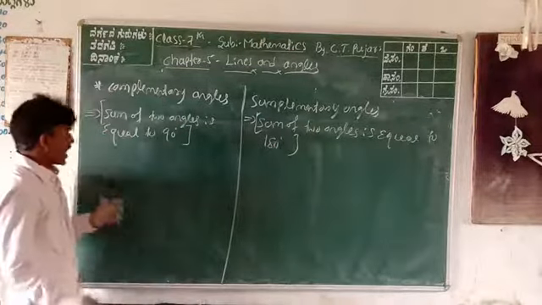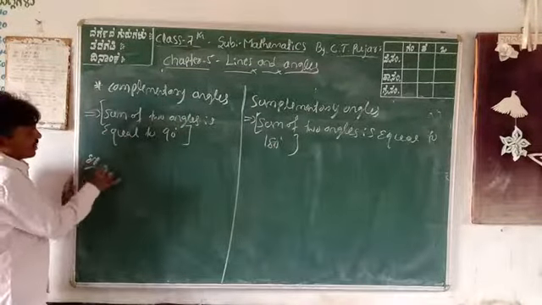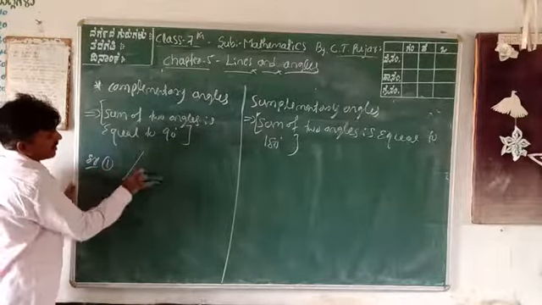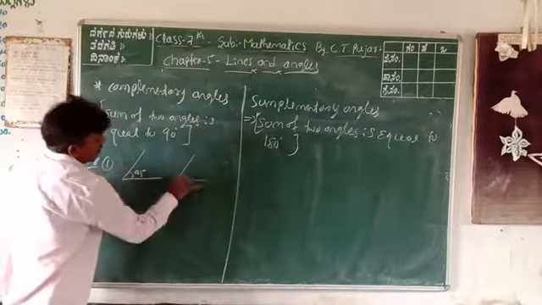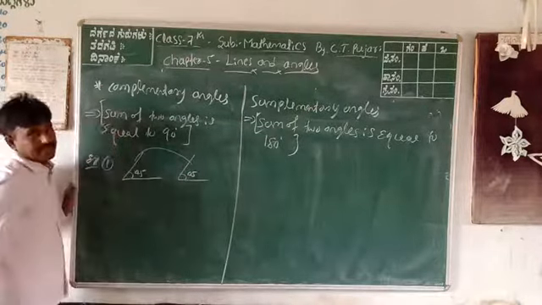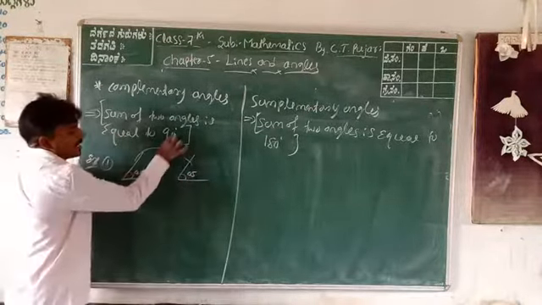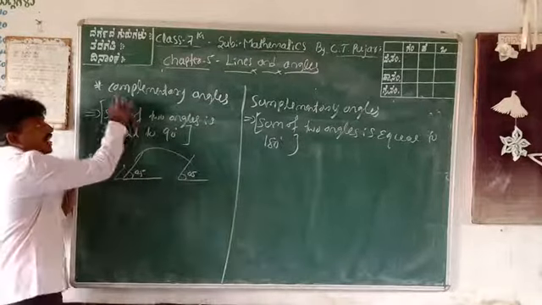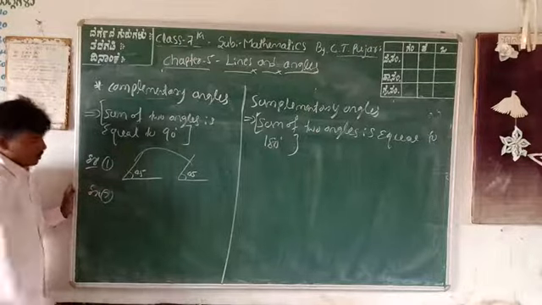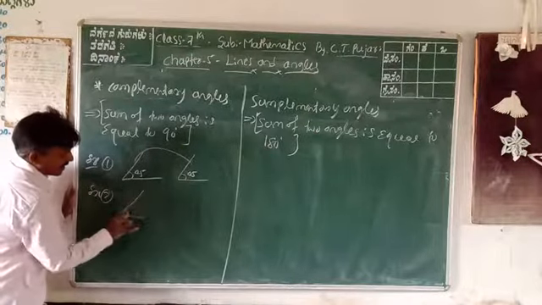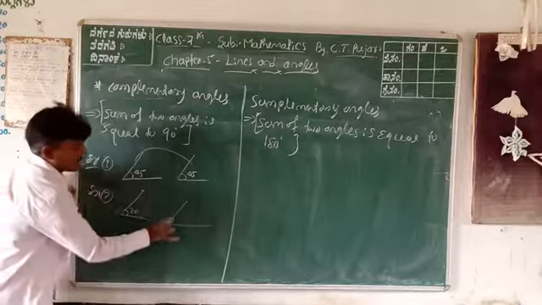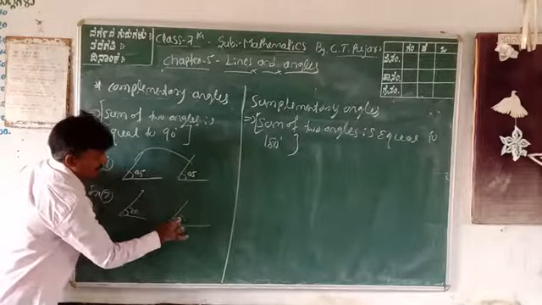Some examples: first one, this angle is 45 degrees, and this angle is 45 degrees. These two are complementary angles, 45 plus 45 is 90. Example number 2: one angle is 20 and the other angle is 70.